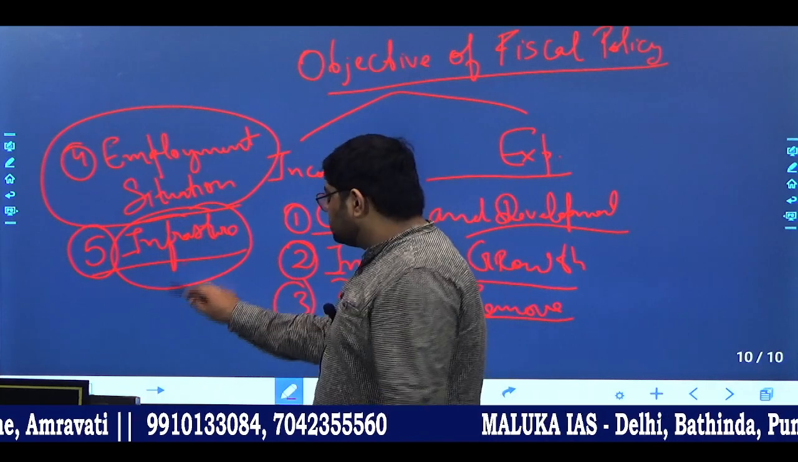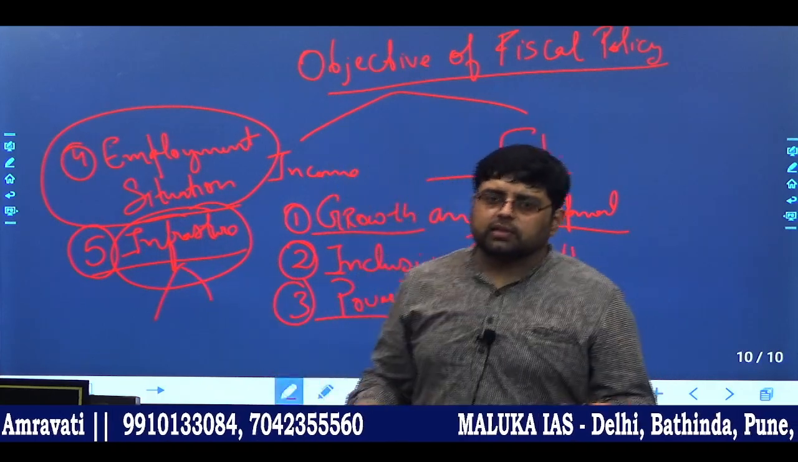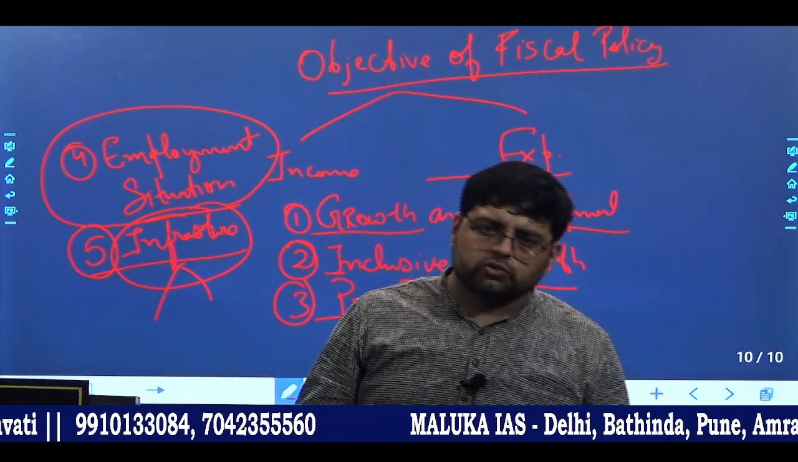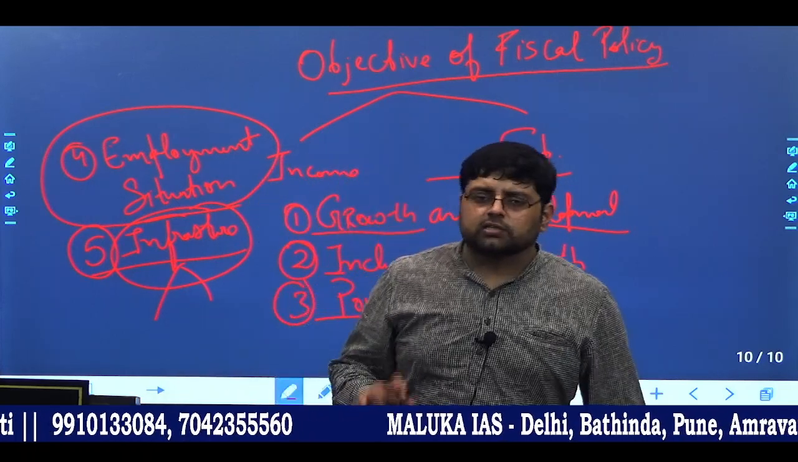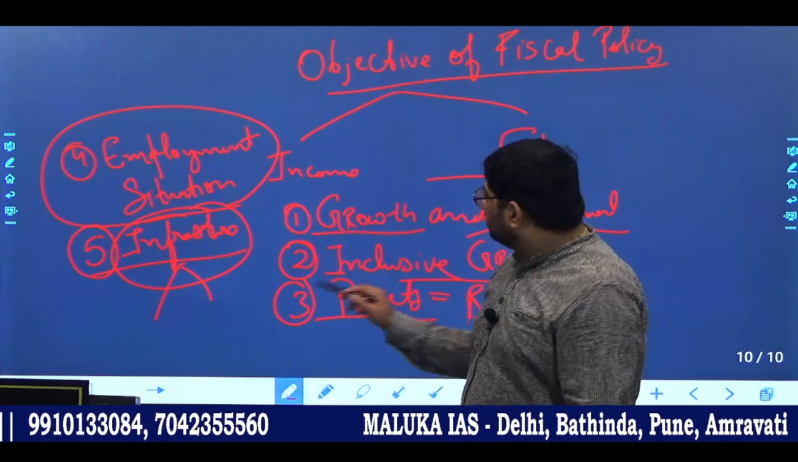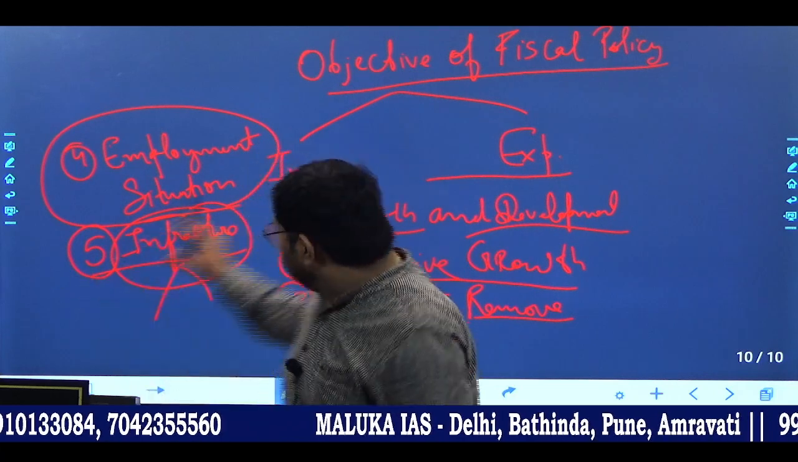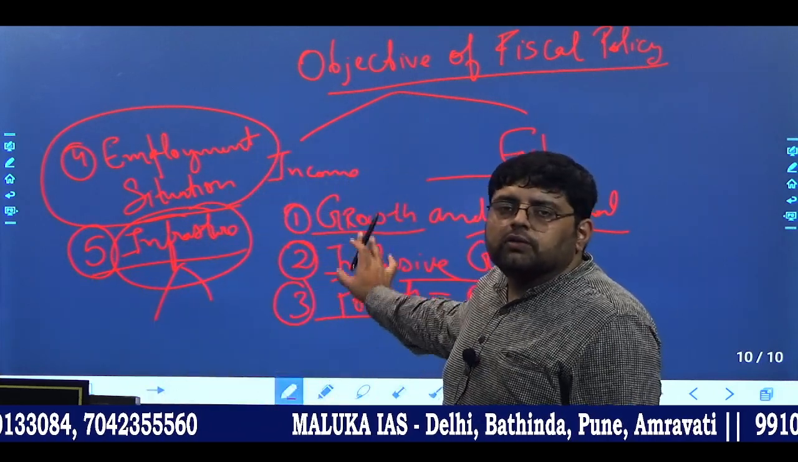Infrastructure itself is a broad topic. There are two types of infrastructure: soft infrastructure and hard infrastructure. We will deal with this when we do the infrastructure topic from the mains point of view. So if you see, these are the major objectives of fiscal policy.